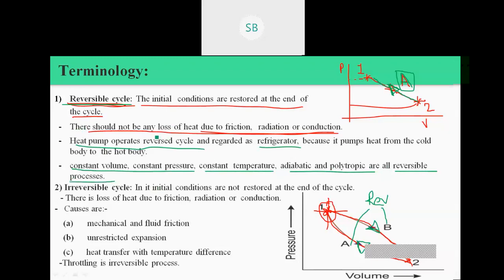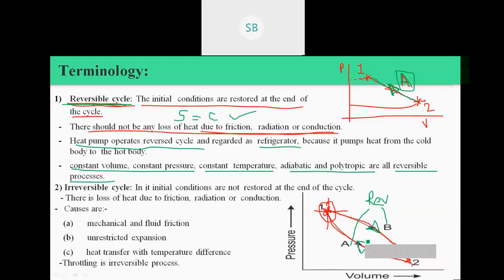Okay, most important question: why do we use reversible processes or reversible cycles? Because it is easy or simple to calculate their work interaction or heat interaction. In this case, entropy remains constant. We will see in the next lectures that entropy for a reversible cycle remains constant. That's why it is very easy to analyze those processes which are reversible in nature.